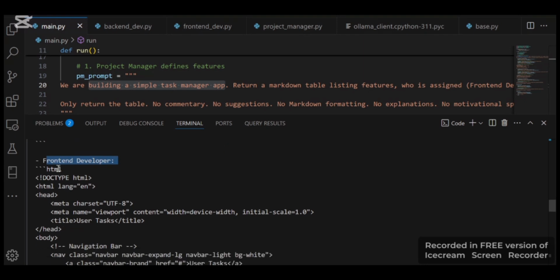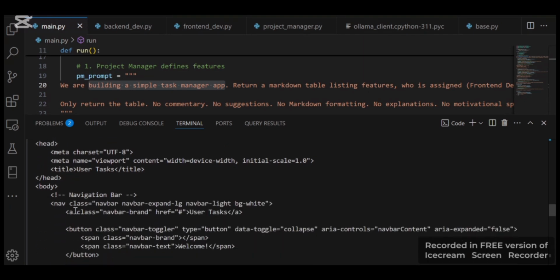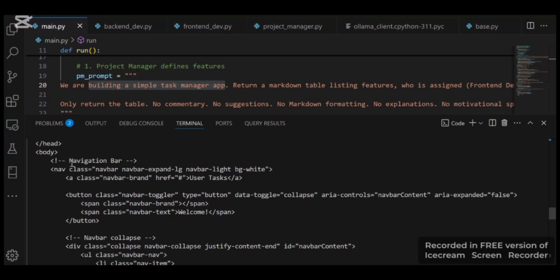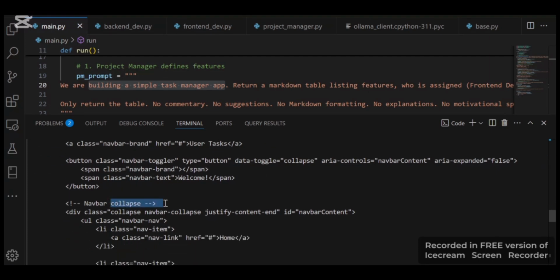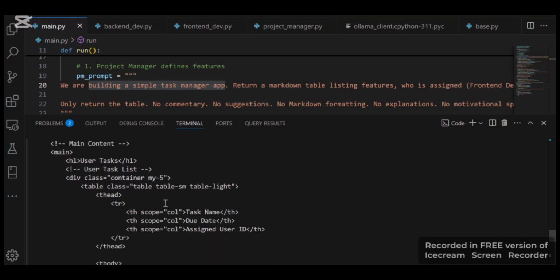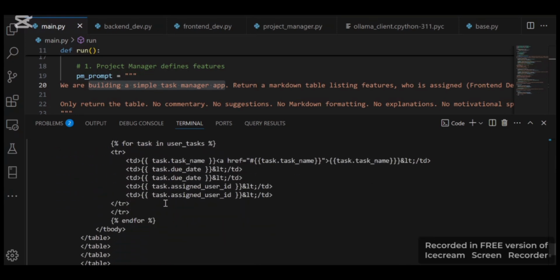Here is the HTML code with CSS to build this app. Here is the whole page of HTML and everything it needs for this app.